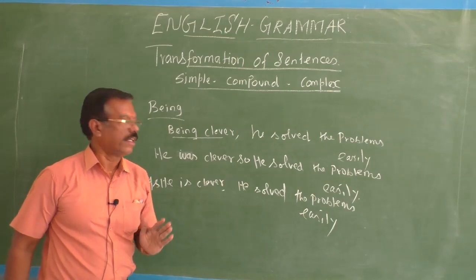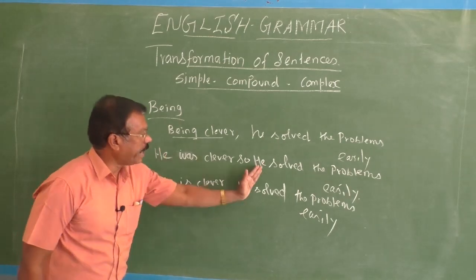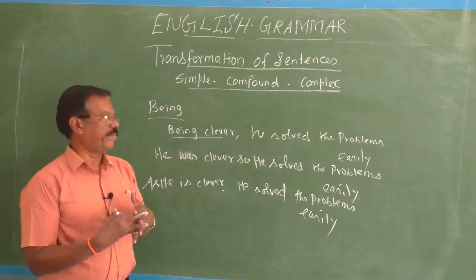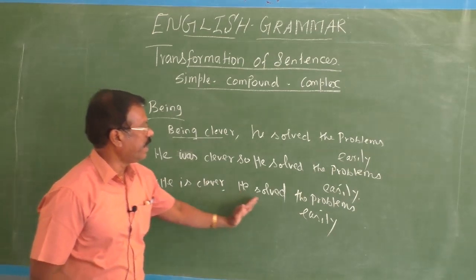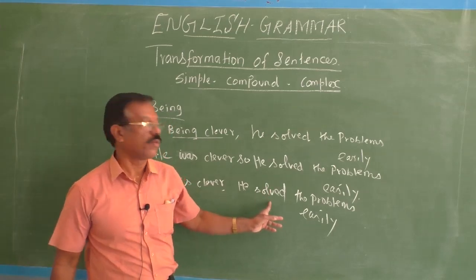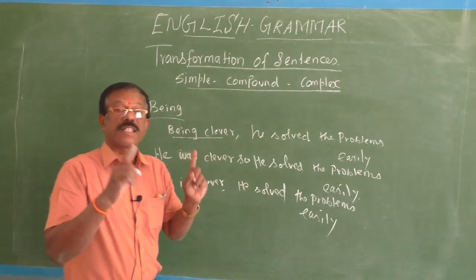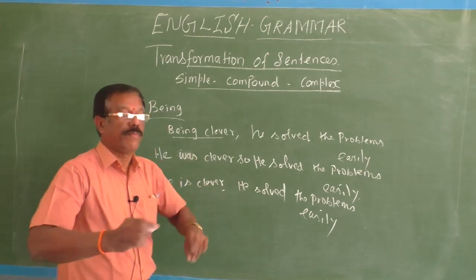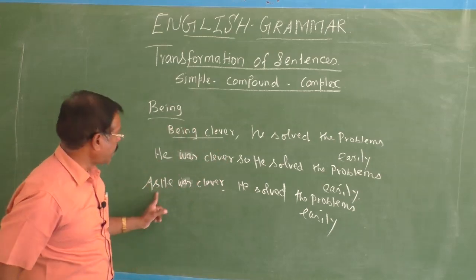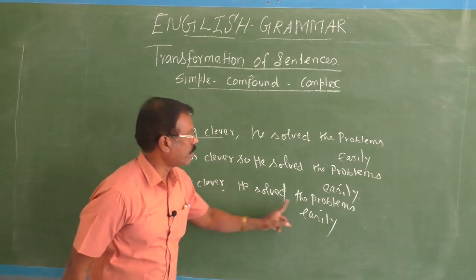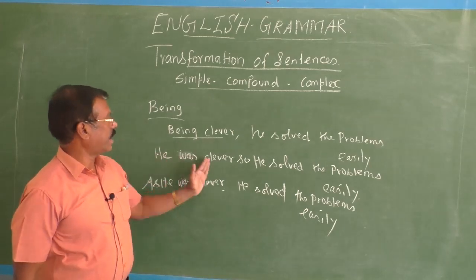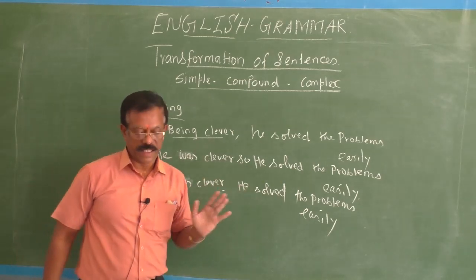Now you could understand. So the two main clauses should have agreement in the tense form of the verb. Okay, fine. Come to the third one: as he solved. Here also in the main clause, the finite verb is in the past tense. So here also you have to use the corresponding past form of the be verb. What is it? Was. Now you read: as he was clever, he solved the problems easily. Understand, children? Very good.